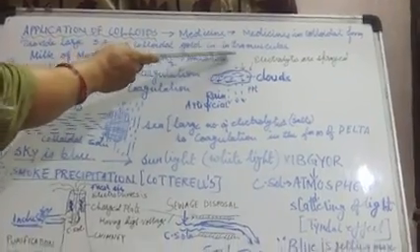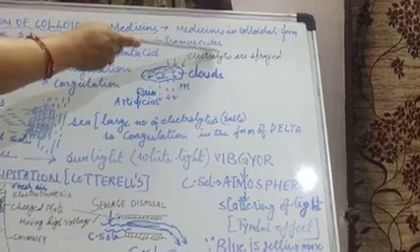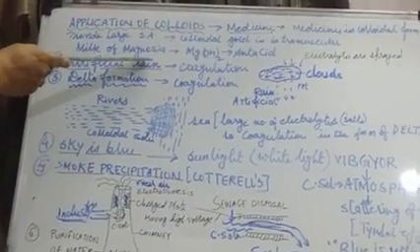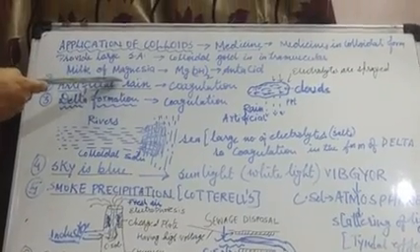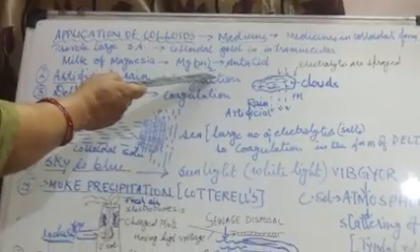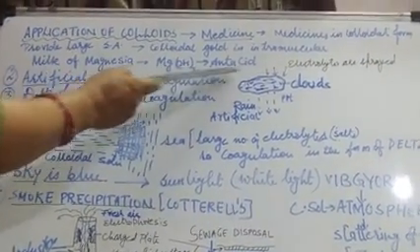It is used as intravenous muscular injections. Next is milk of magnesia. I think that you are familiar with this milk of magnesia. Formula is Mg(OH)2. It is the main constituent of antacids.